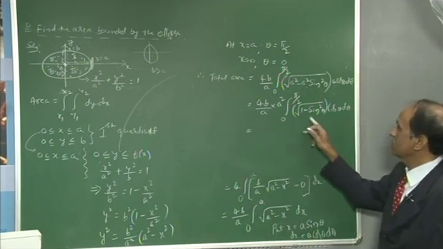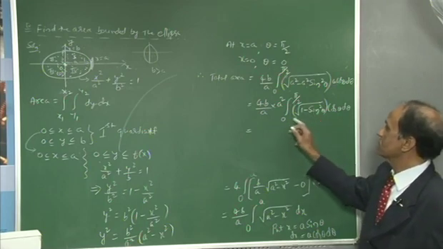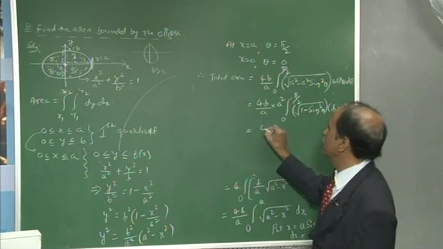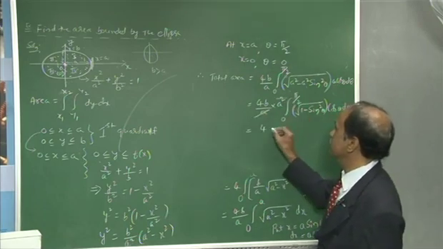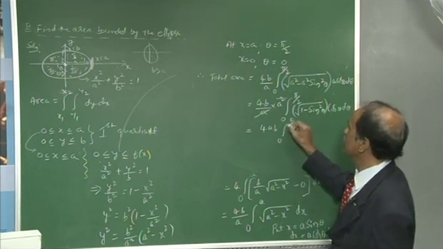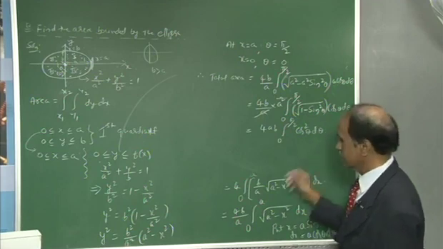So, as usual, the formula is 1 minus sin square is cos square under the root, then root of cos square makes cos theta, then one a you can cancel, giving 4ab integration 0 to pi by 2, that is cos square theta d theta.